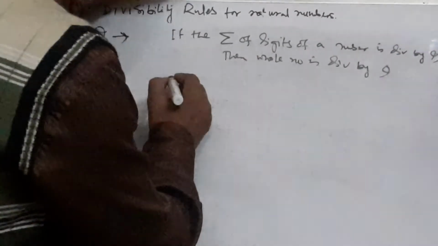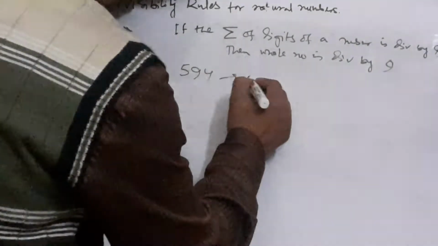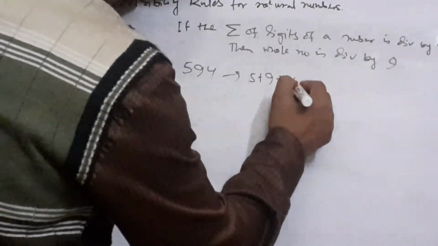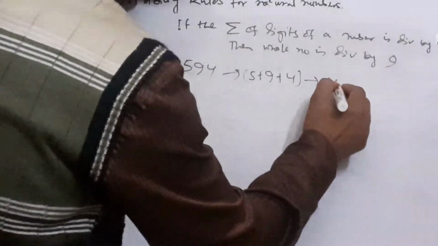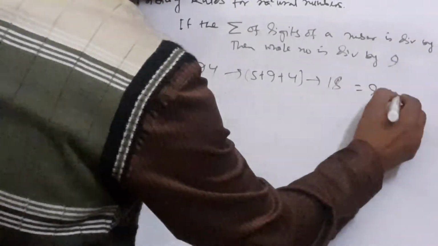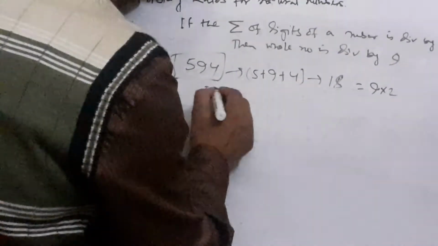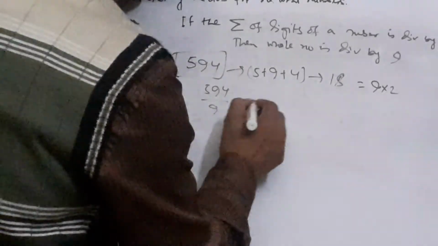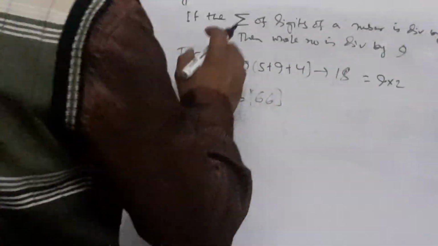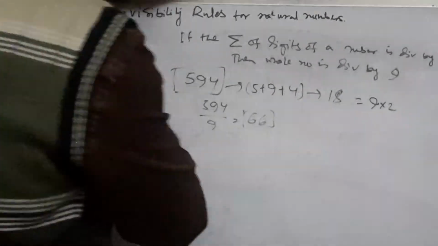Suppose let us take the number 594. The summation is 5 plus 9 plus 4, which is 18. So this is equal to 9 into 2. Hence the whole number 594 is divisible by 9. 594 by 9 is 66. So if the summation of the digits of a number is divisible by 9, then the whole number is going to be divisible by 9. We can prove this.